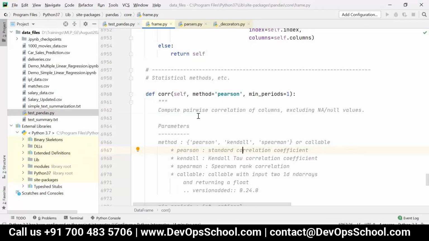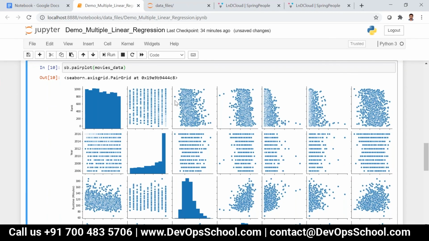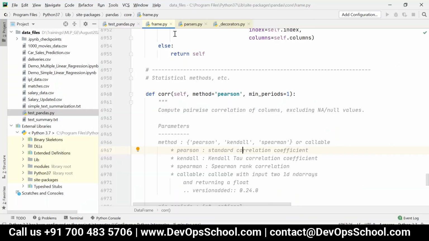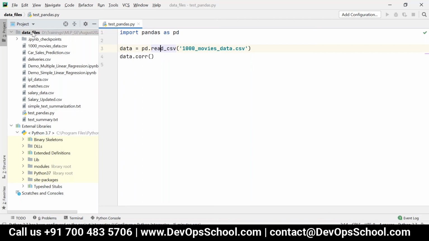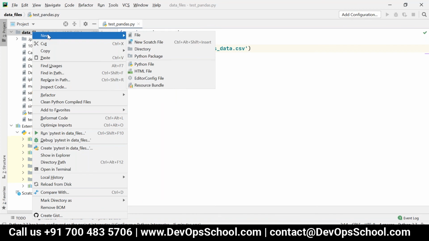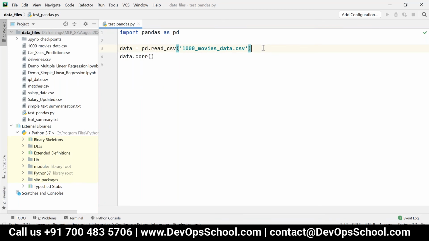So I prefer PyCharm, but with respect to machine learning, data analytics, and all, I prefer Jupyter Notebook only. The thing is, here we can't execute part of the code, but in Spyder we can execute. Here I can't just select this and execute it actually. So that is the problem over here. But here also you can create Jupyter Notebook. For that you have to install PyCharm Professional Edition. This is Community Edition, which is freeware. There is something called Professional Edition, and over there you can create Jupyter Notebook.